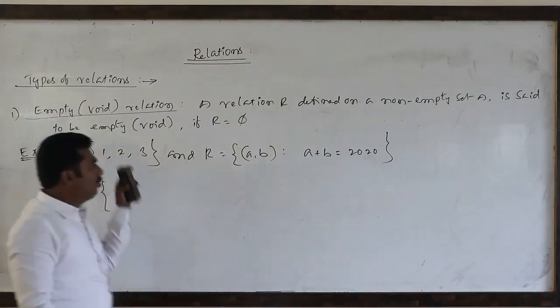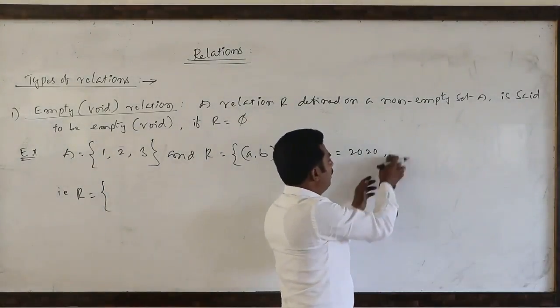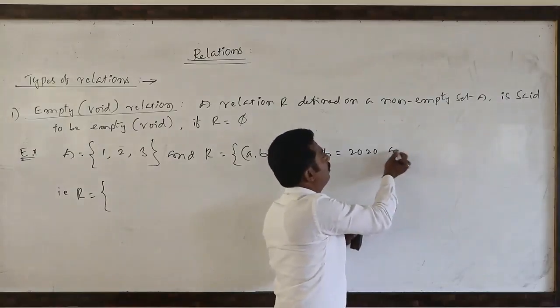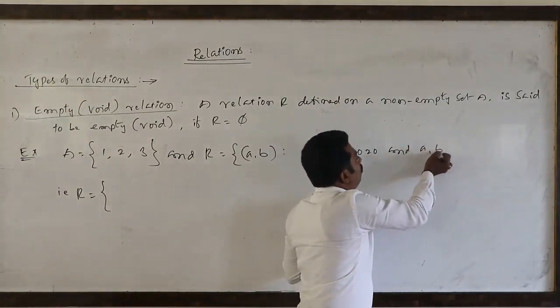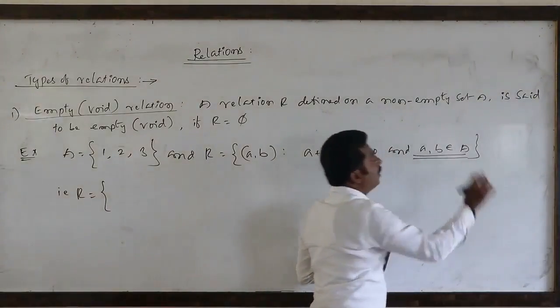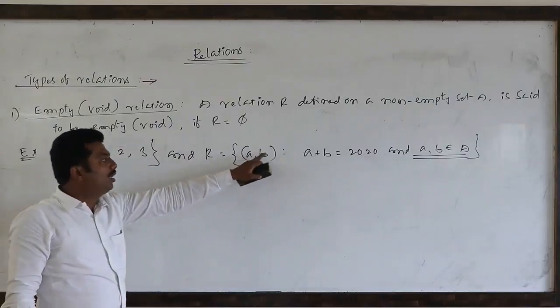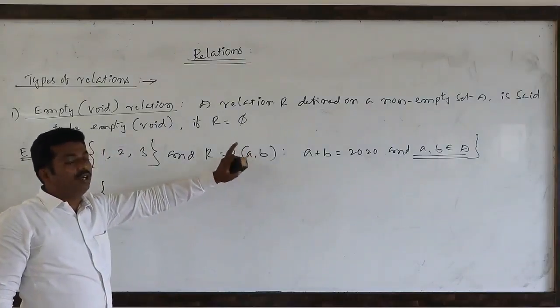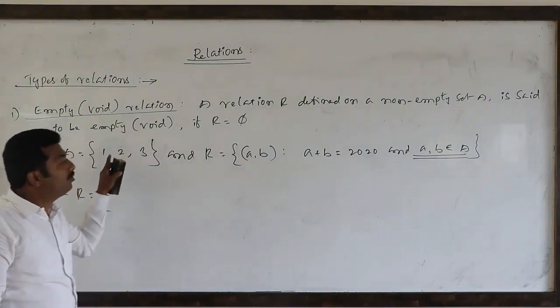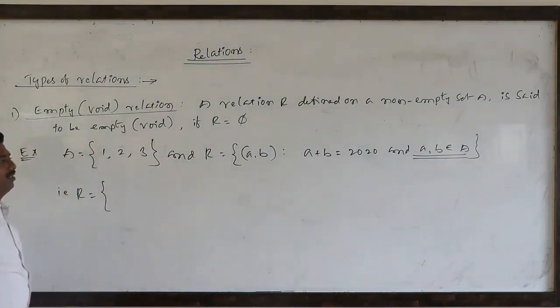From this, if you take any two elements A comma B, both A comma B belong to the non-empty set only, whatever the relation. If you are taking ordered pairs, we have to take them from the non-empty set only. Other than the non-empty set, we should not consider any other elements.